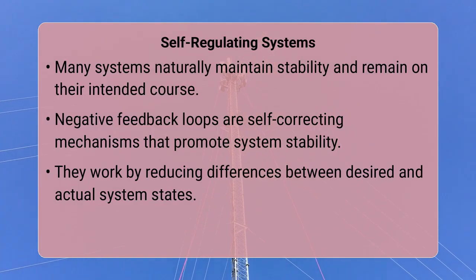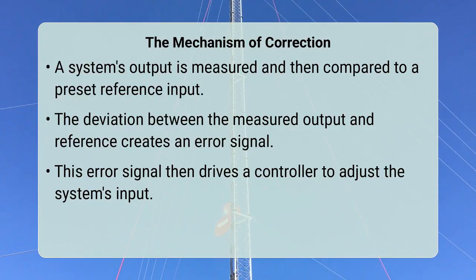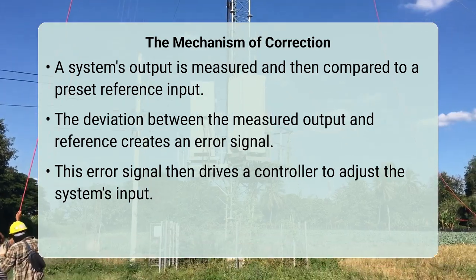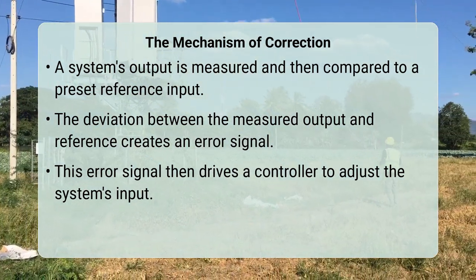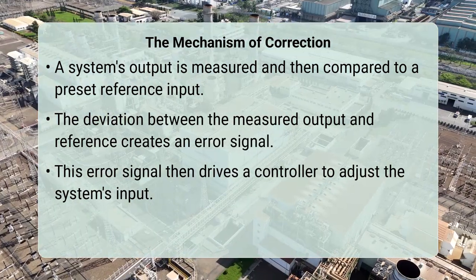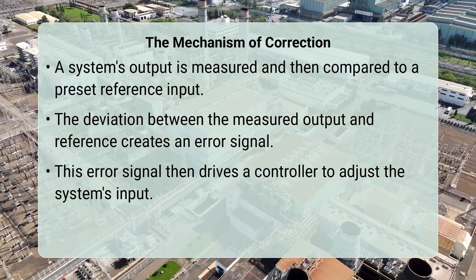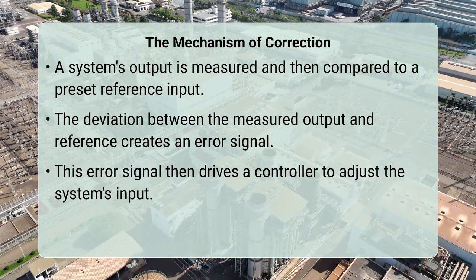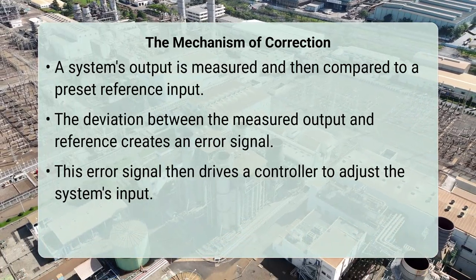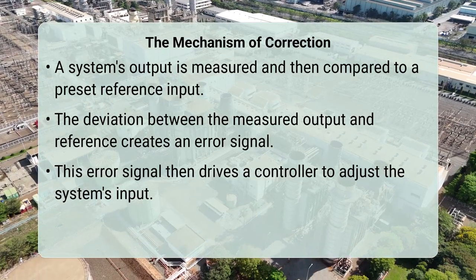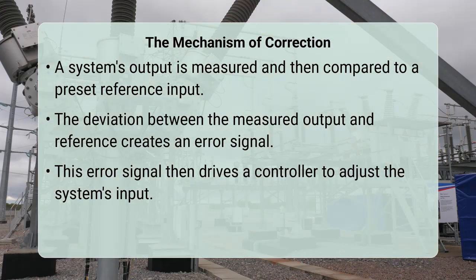In a typical negative feedback system, a sensor measures the actual output. This measurement is then compared to a reference input, which represents the desired output. The difference between these two values generates an error signal. This error signal then drives a controller, which in turn adjusts the system's input to counteract the error. For instance, if a system's output is too high, the negative feedback loop will generate an error signal that causes the input to decrease, bringing the output back down toward the desired set point.